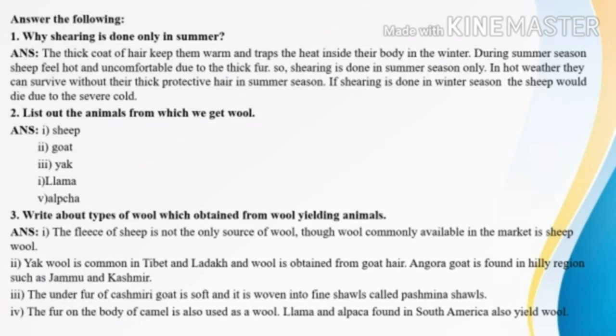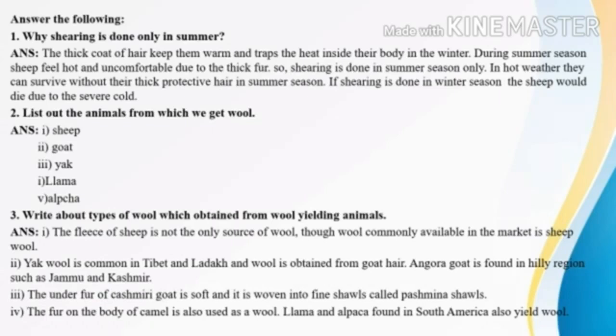Next, list out the animals from which we get wool. Sheep, goat, yak, llama, and alpaca are called wool yielding animals. From these animals, we get wool.